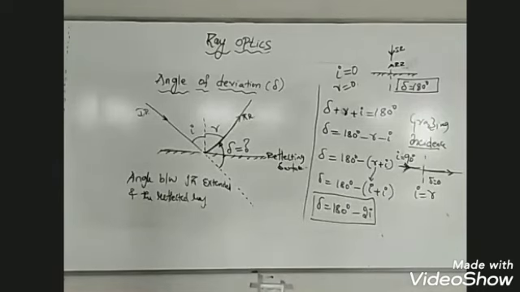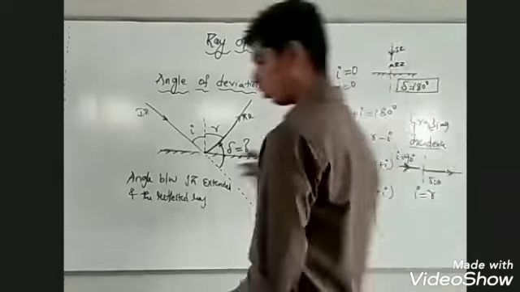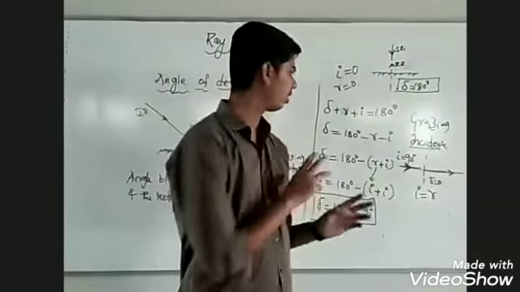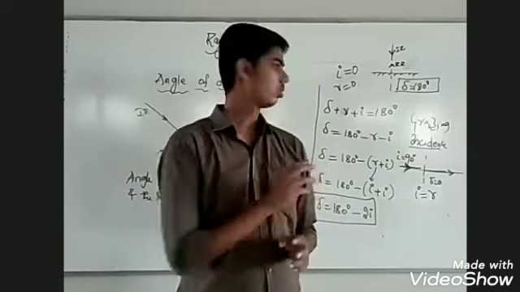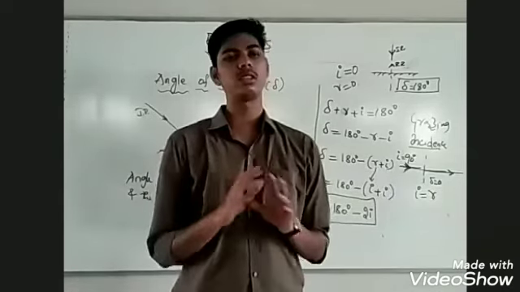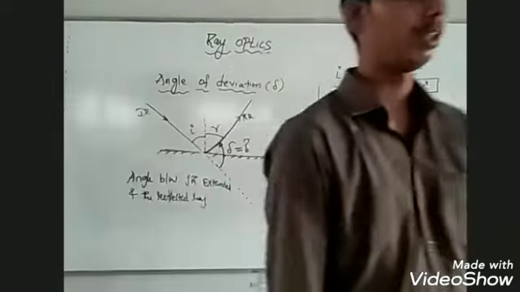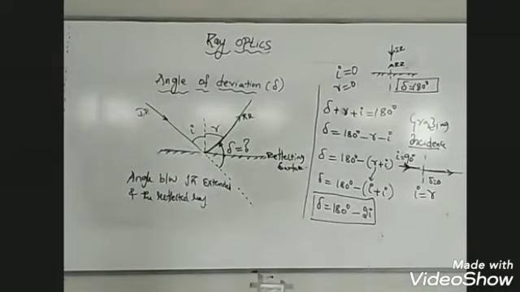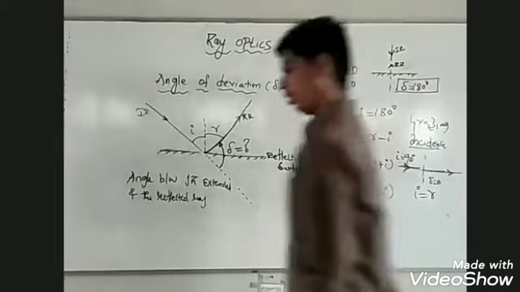So we will continue in the next class. Read this once. Ray optics feels a little difficult initially, but it is not that difficult. Once the geometry is clearly understood, things become quite simple. Okay. This is an easy chapter. We'll go very slowly with this chapter so that you understand it better. Yes, we'll continue tomorrow.